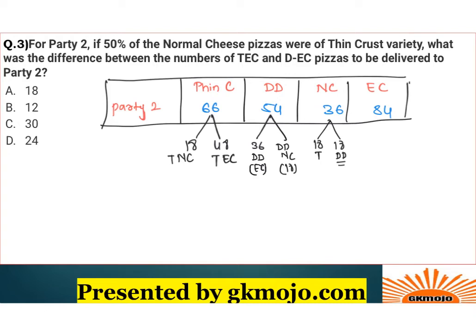So we have got the distribution over here now. From just one data point, we could get the complete distribution. So what is the question asked? What was the difference between the number of TEC? Alright, this is TEC, which is 48, right?